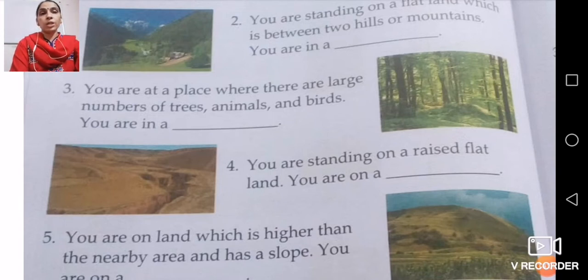So where you are, yes, you are on a plateau.